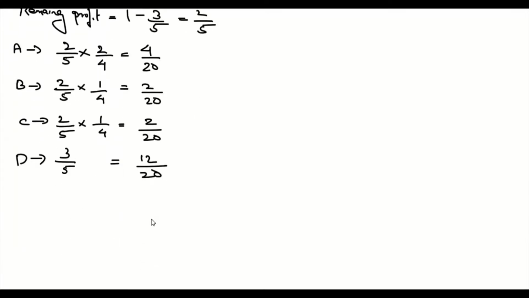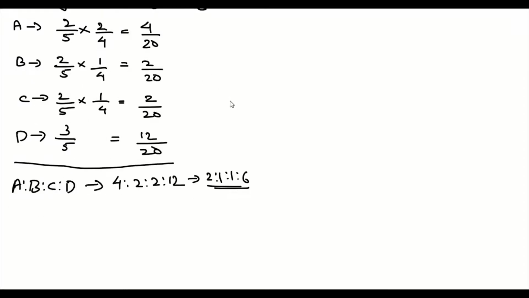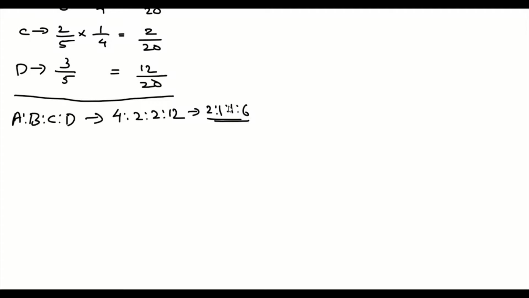So the new profit sharing ratio between A, B, C and D is 4:2:2:12, which is 2:1:1:6. That's the new profit sharing ratio. Now let's move on to 2018.